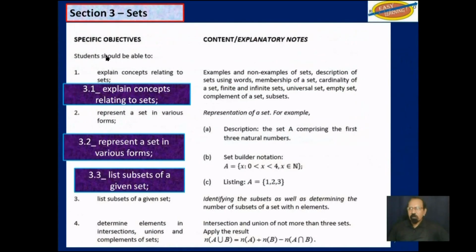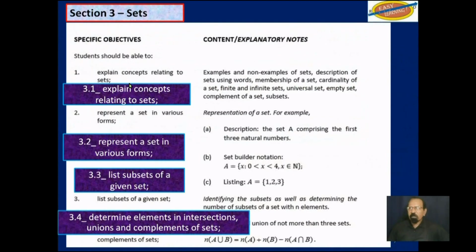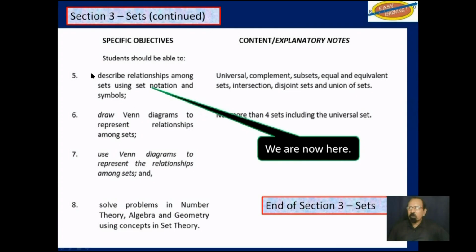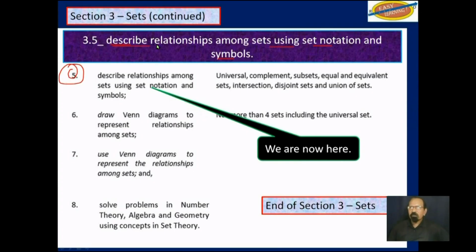So for this section, we have completed objectives 1, 2, 3, and 4 in 3 videos. These 2 were done in video 1, and they were all published, as I said, on YouTube in their entirety. So we are now here, Objective 5, which says describe relationships among sets using set notation and symbols.